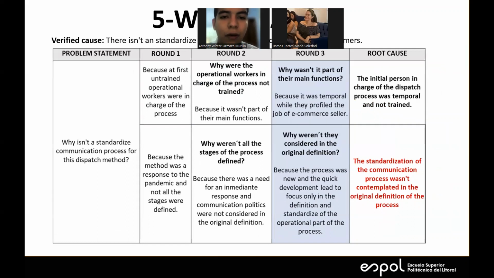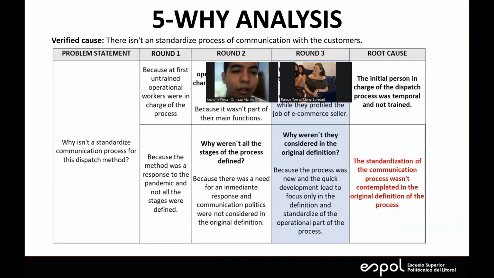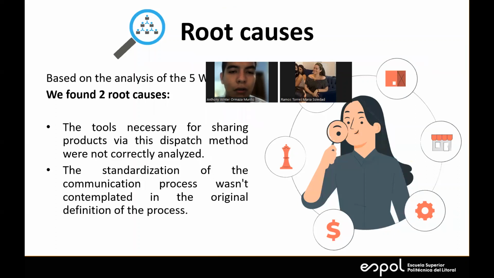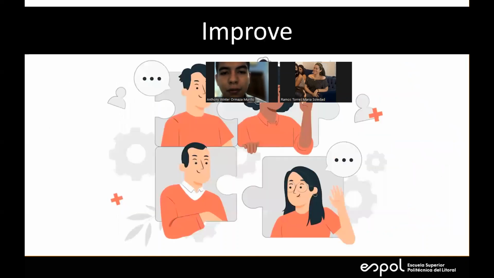And this is the other why analysis for the other verification cost. There is a standardized process of the communication with the customer. And these are two root causes from the analysis. The tools necessary for the sharing products via dispatch method were not correctly analyzed, and the standardization of the communication process doesn't contemplate the original definition of the process.